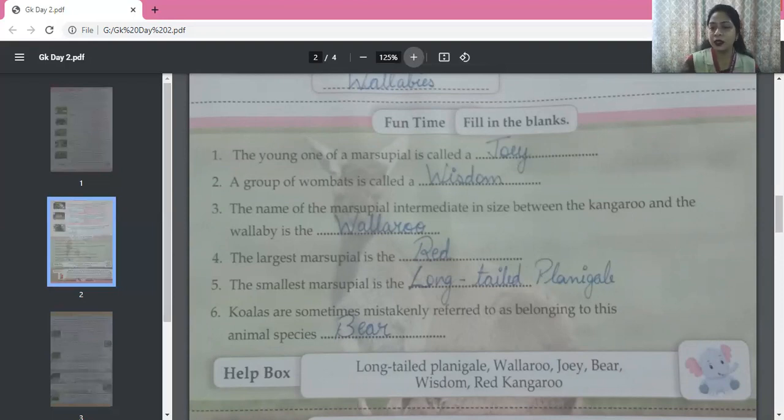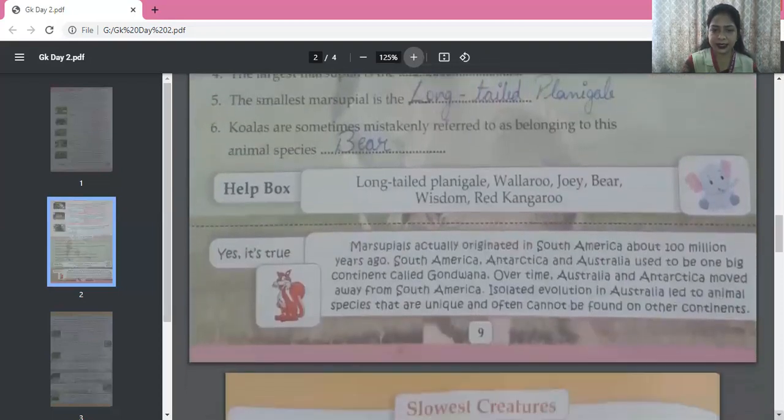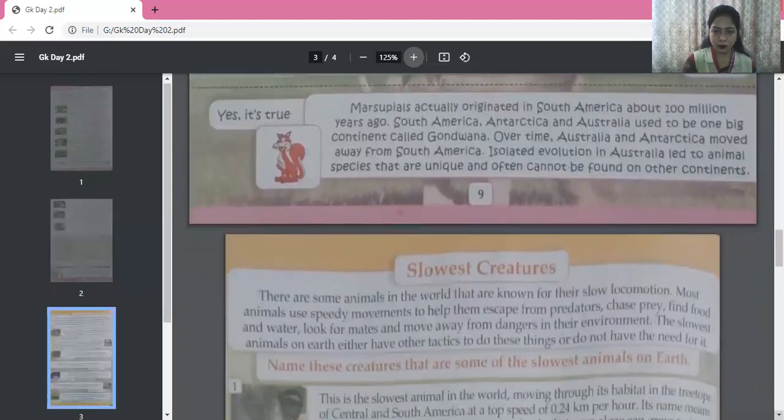Okay. So, that was your exercise. Page number 9 completed. And now we'll move on to the next chapter, that is the slowest creatures. Okay, chapter 2 is complete, and now chapter 3, slowest creatures. So as the name suggests, the creatures who move very slowly. So they are slowest creatures.